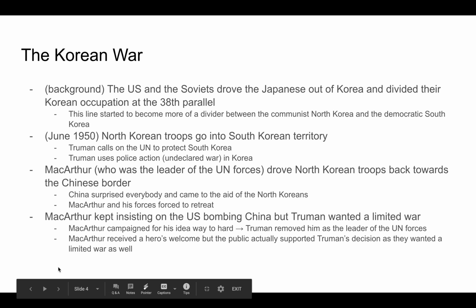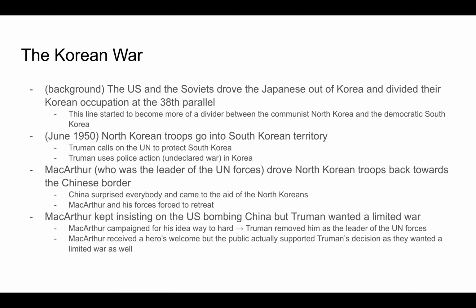The Korean War. Here's a background. The US and the Soviets drove the Japanese out of Korea and divided the Korean occupation at the 38th parallel. This line started to become more of a divider between the communist North Korea and the democratic South Korea. In June of 1950, the North Korean troops went into South Korean territory. Truman called on the UN to protect South Korea, and he also used police action, which is basically an undeclared war in Korea.